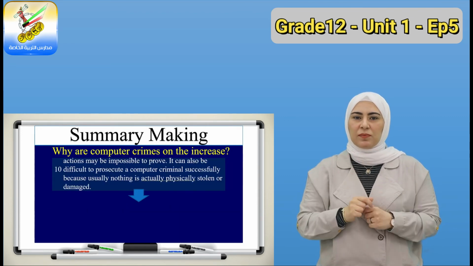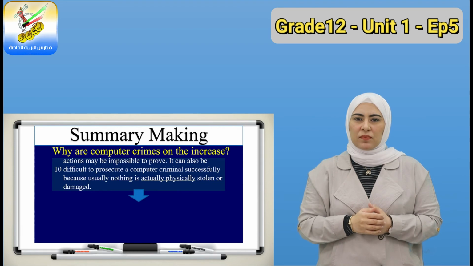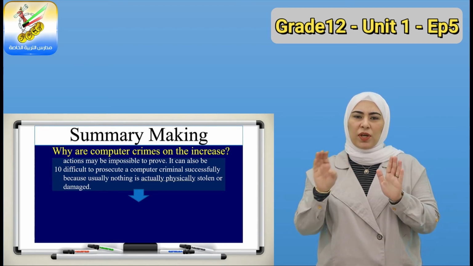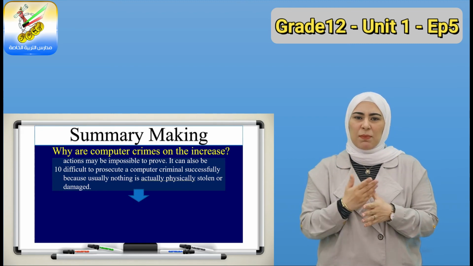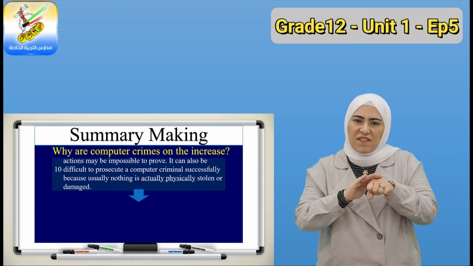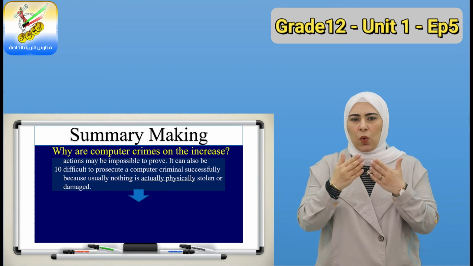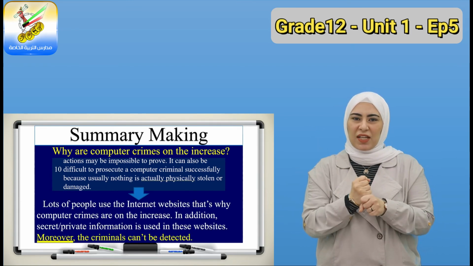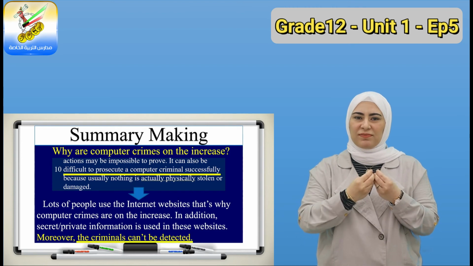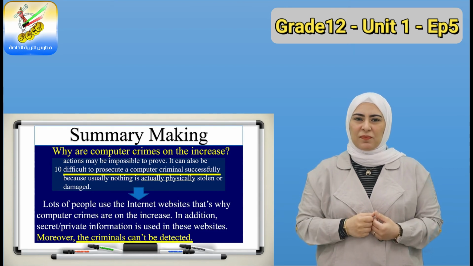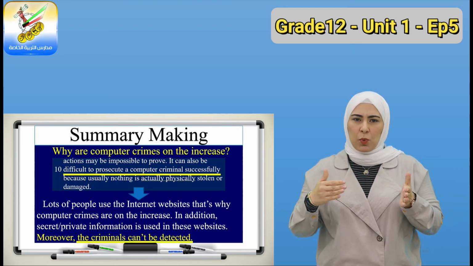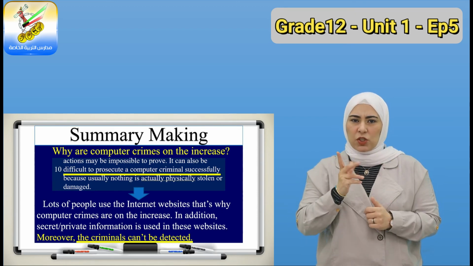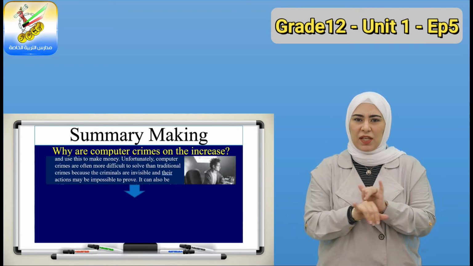Third answer, it can also be difficult to prosecute a computer criminal successfully because usually nothing is actually physically stolen or damaged. Don't forget, connector. Instead of using in addition over and over again, I'm going to use moreover, and I'm going to change. It can also be difficult to prosecute a computer criminal successfully. I can say the criminals can't be detected.